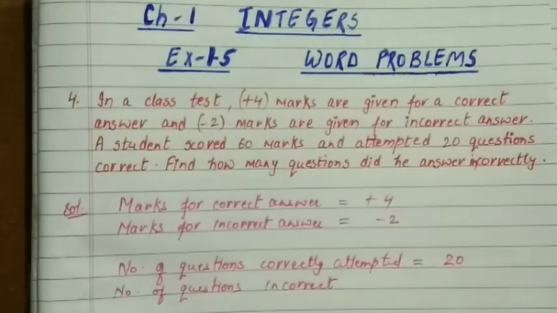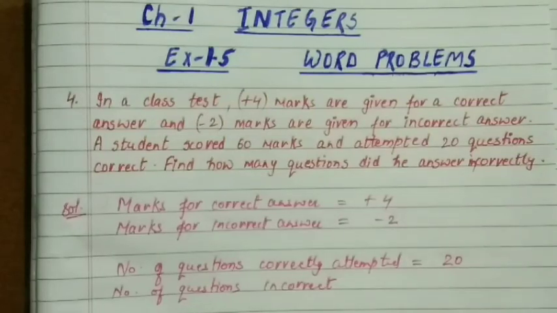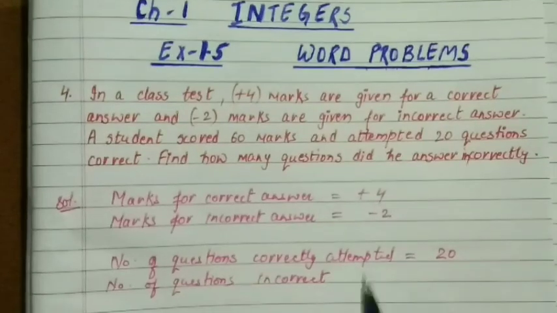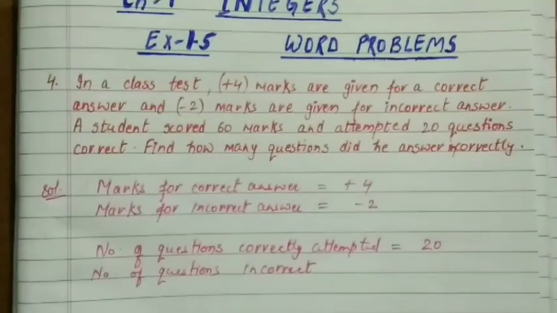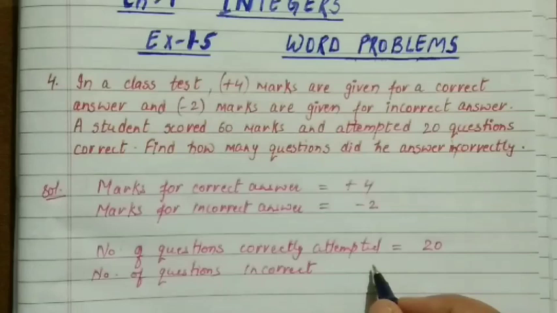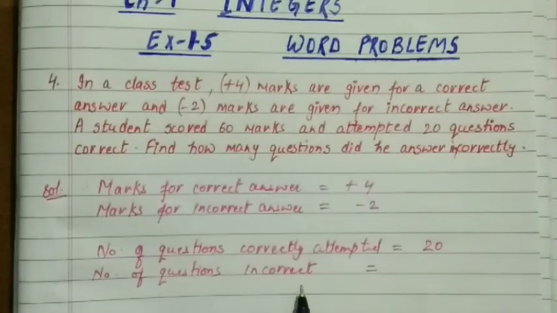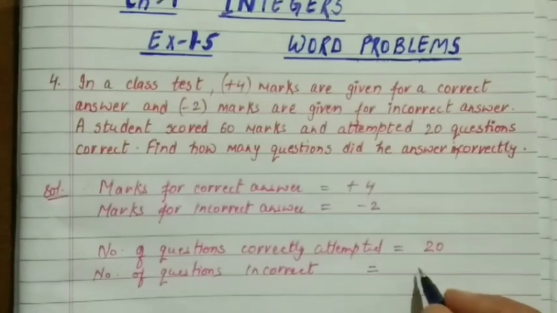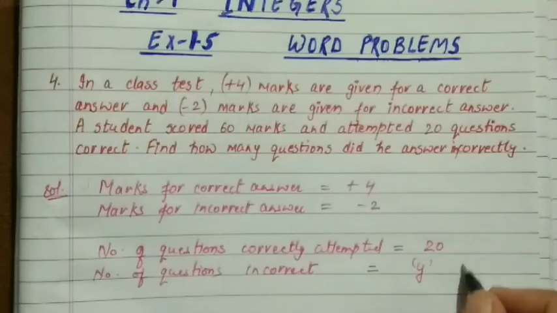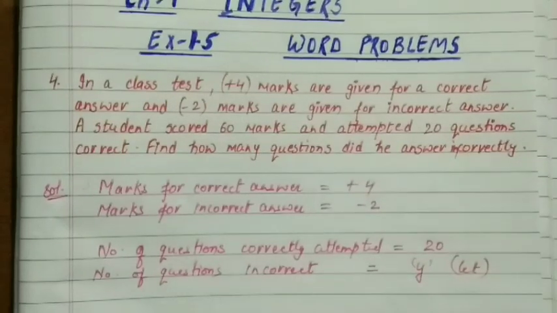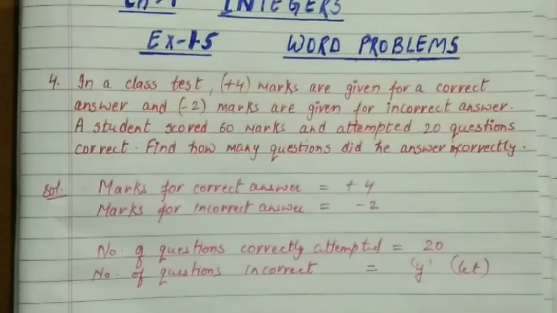Children, this statement you can write in another way also. You can write number of incorrect questions or number of correct questions, so it depends. You can write any of the statements, but it is compulsory to write a proper statement. Now children, in this question they have not given the incorrect question number. You have to find it out. So here in this case we are taking it as y. We will write here let or assume, because this is not given in the question. We have taken it ourselves.